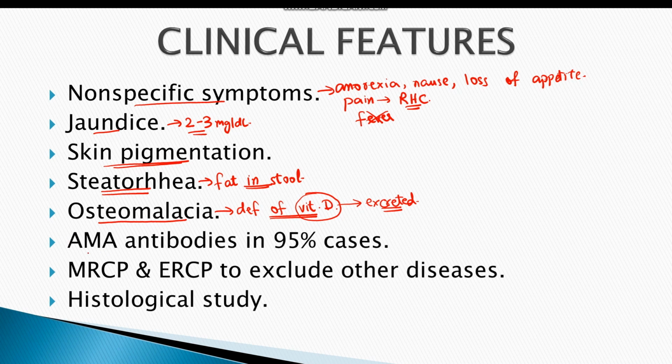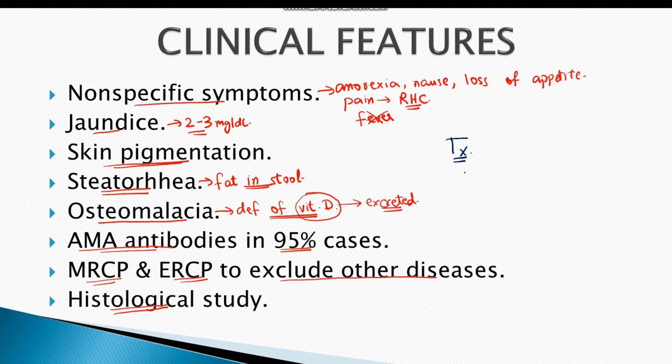The diagnosis is based on detection of anti-mitochondrial antibodies, and they are present in almost 95% of the cases. MRCP and ERCP might also be indicated to exclude other biliary diseases. Biopsy is only performed when there is absence of AMA antibodies, and in most cases, the histological picture does not correlate with the clinical picture.